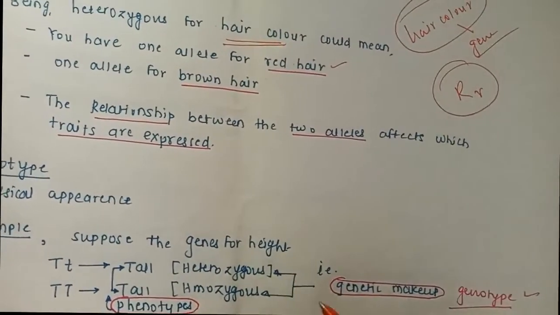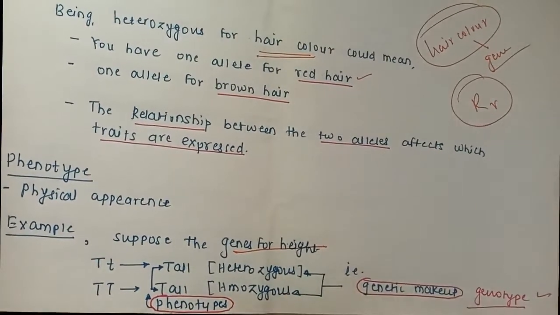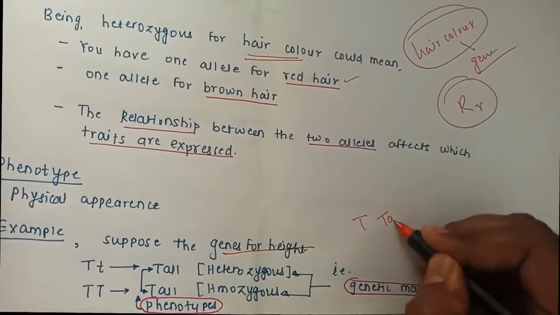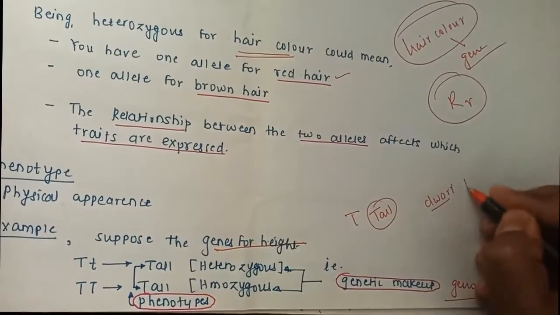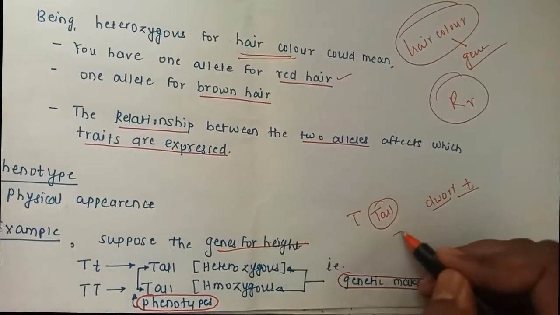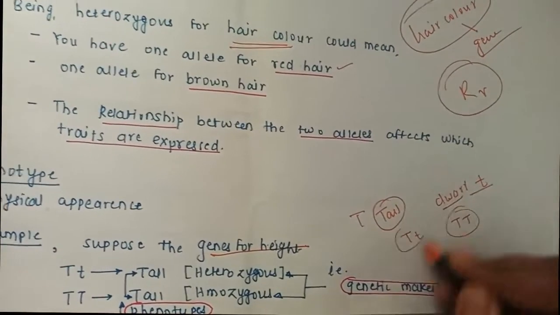Now I have just taken the genes for height, and for height again we have tall, and this is capital T. Capital T is tall, and dwarf I can say small t. So the possibilities I have taken are capital T small t, and capital T capital T. This is homozygous, this is heterozygous.